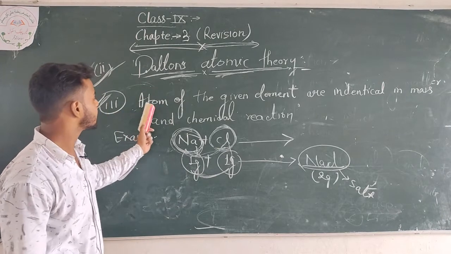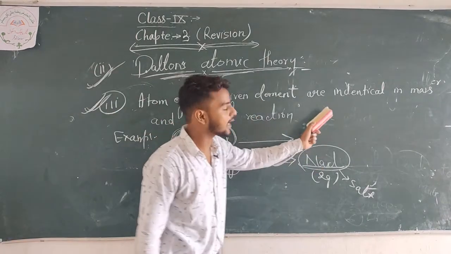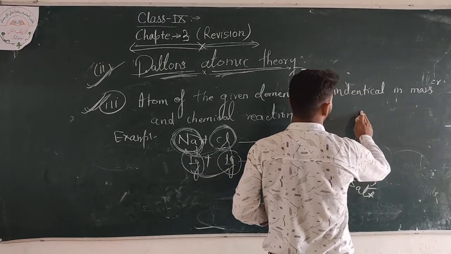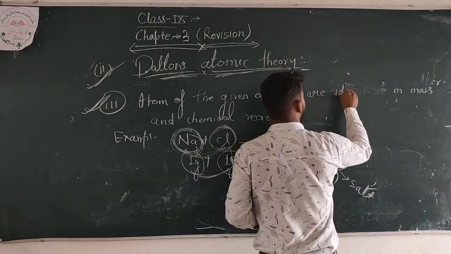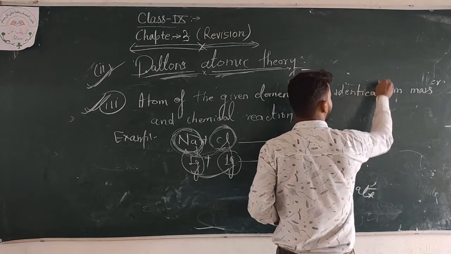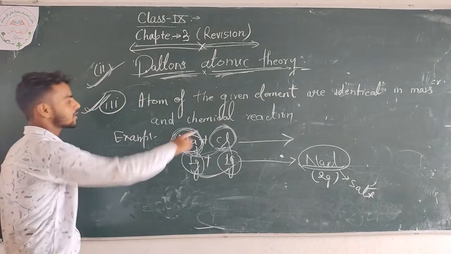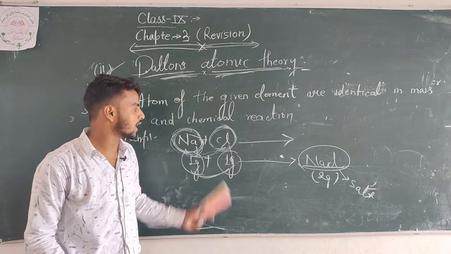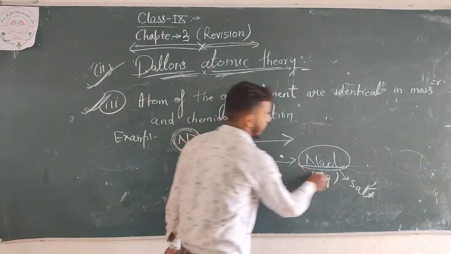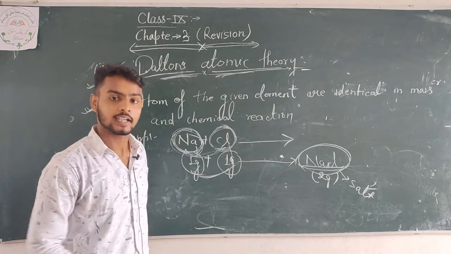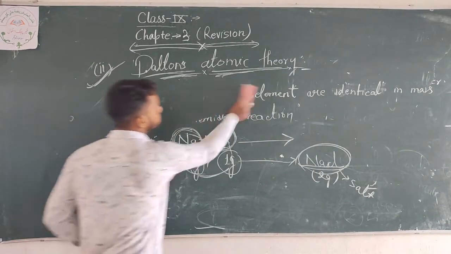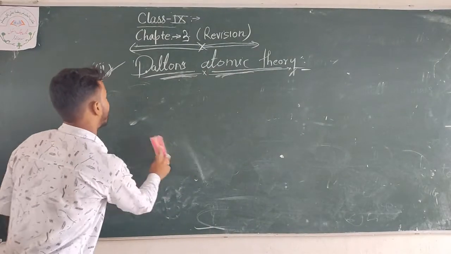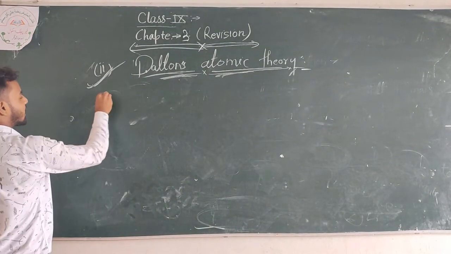And Dalton says the atoms of a given element are identical in mass and in chemical reaction. So that means if we combine sodium and chlorine, then it always forms sodium chloride. It does not form other things. Clear? And now we are going to move on to the fourth theory of Dalton.